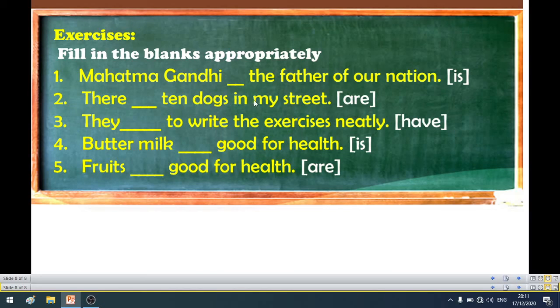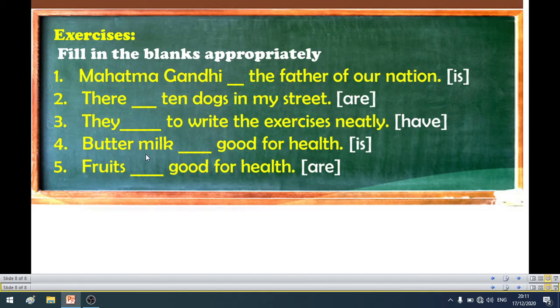There are 10 dogs in my street. So are is the correct suitable verb. They have to write the exercises neatly. So have is suitable. Only if we have the verb have, the subject and the verb must agree with each other, and grammatically the sentence will be correct.